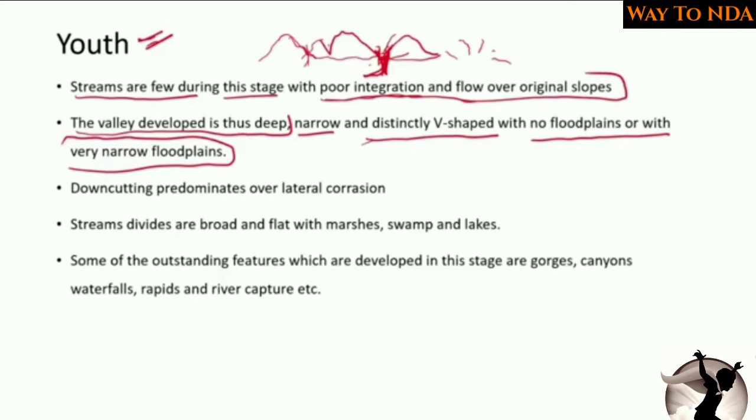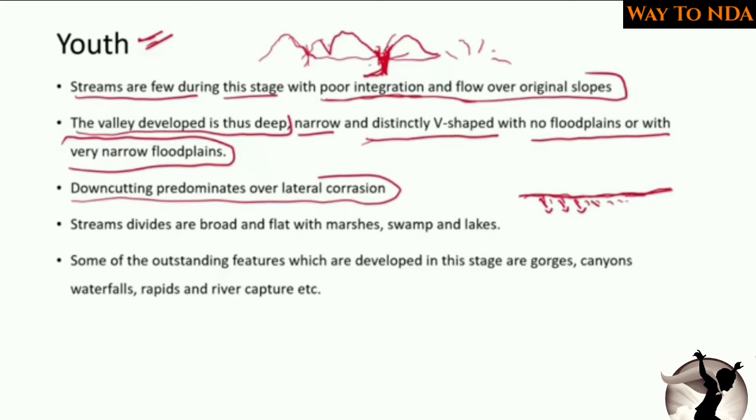So this is the actual characteristic of the youth stage. Remember this: the streams are very few and there is poor integration of the flow, and distinctly V-shaped valleys will be formed. Floodplains will be low and very narrow. If there are any floodplains at all, they will be very narrow. Down cutting predominates over lateral corrosion. That means that mainly when the river is flowing, it is cutting downwards. Whatever erosion is taking place, this is the flow of the river, so mainly it will cut downwards.